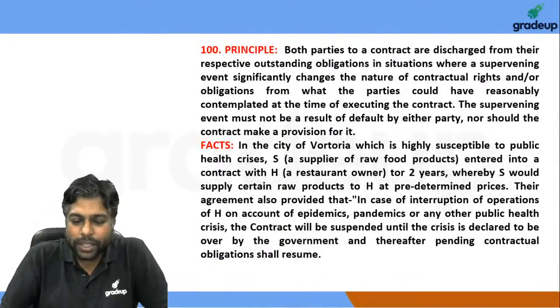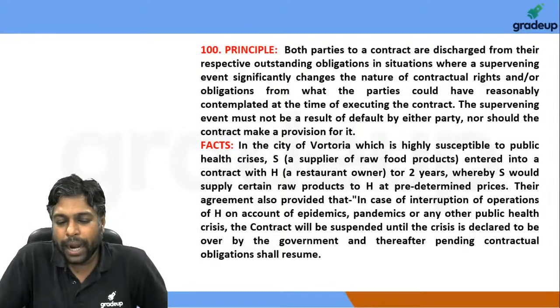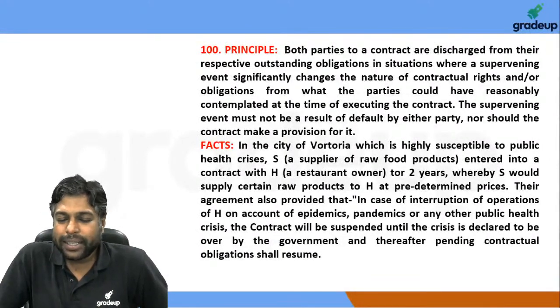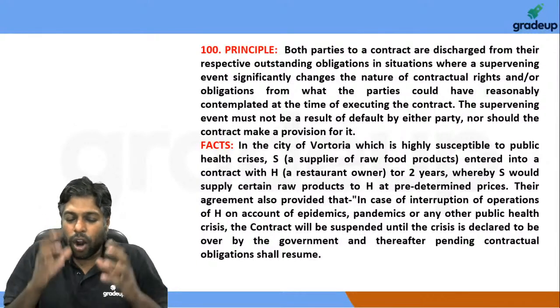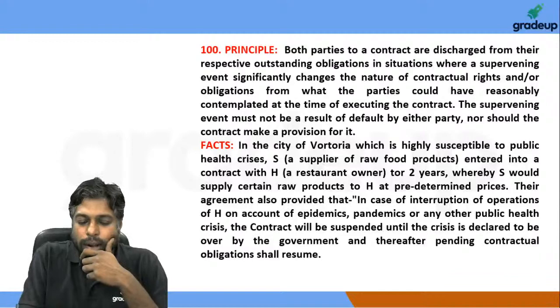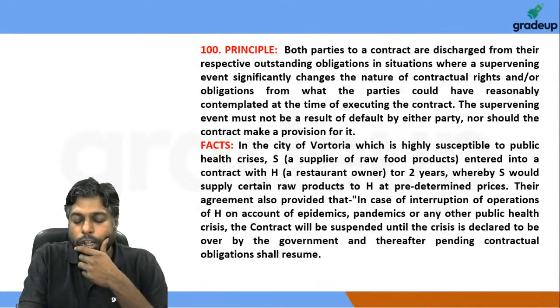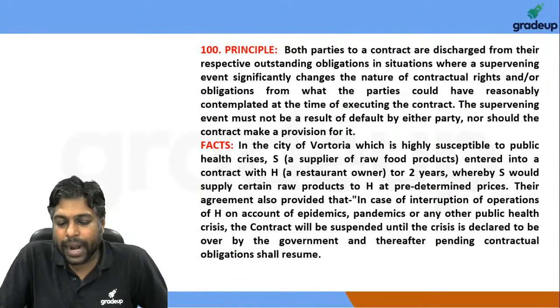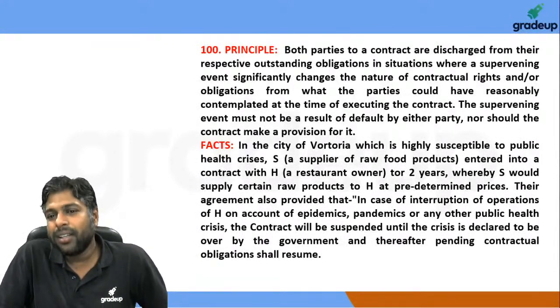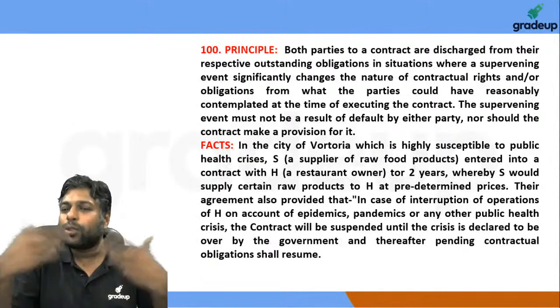Now, in this situation, ultimately, the problem that has arisen is that contract में ही, right? The contract itself had certain clauses.